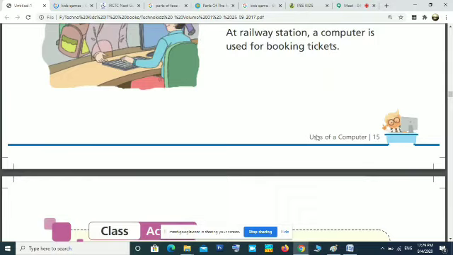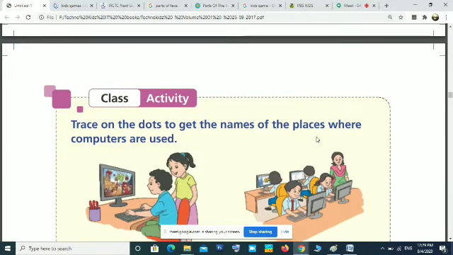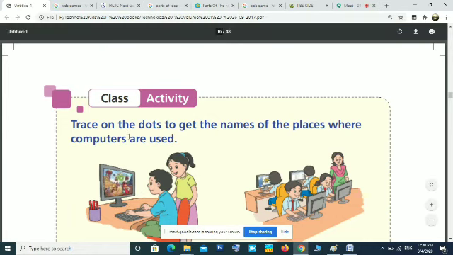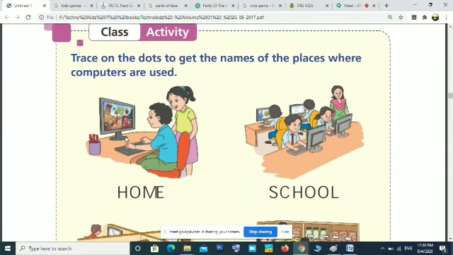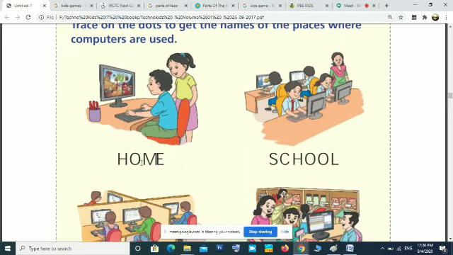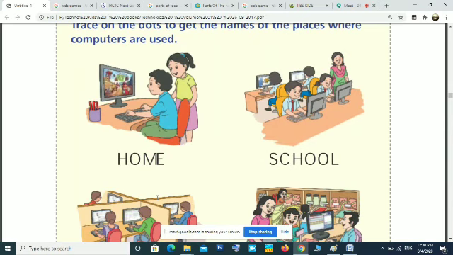Okay, so next is a small activity. Some pictures you can see. Trace on the dots to get the name of the places where computers are used. In your textbook, you can see these words in dim color. You have to darken them. Dotted words you can see in your textbook. Here you can see the printed form, but in your textbook, home will be dotted, school will be dotted.